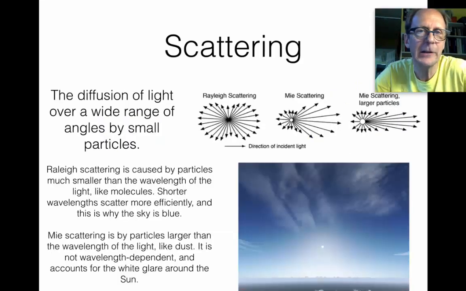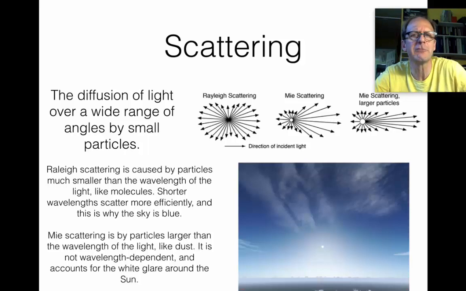Next topic is scattering. You can kind of think of scattering as reflection, but it's reflection off of small particles. It doesn't follow the law of reflection. There are, furthermore, two different kinds of scattering. There's what's called Rayleigh scattering, which is scattering from particles that are much smaller than the wavelength of the light. As you know, the wavelength of visible light is 400 to 700 nanometers. And a characteristic of Rayleigh scattering is that it is more efficient, it happens more, for shorter wavelengths.